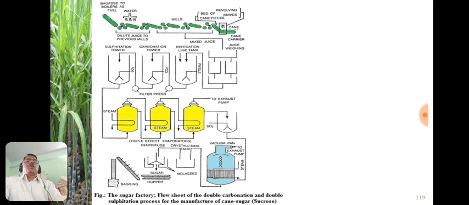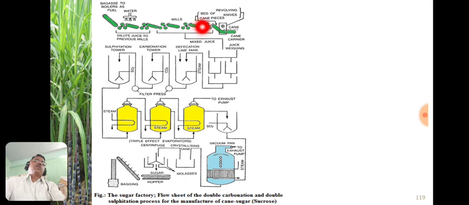Overall, the working of a sugar factory is summarized here in the flow sheet, where the double carbonation and double sulfitation process for the manufacture of cane sugar is carried out in the present time. Here this is the sugar cane, and it is allowed to pass through the crushers and mills.